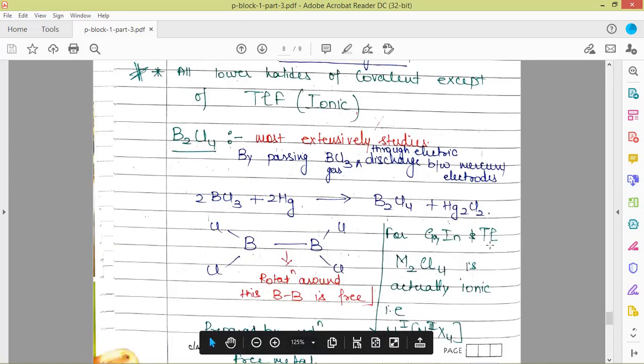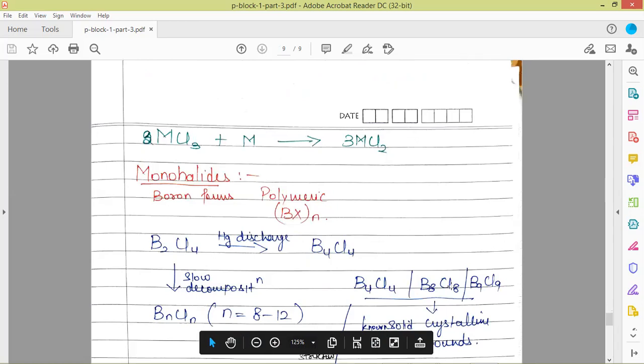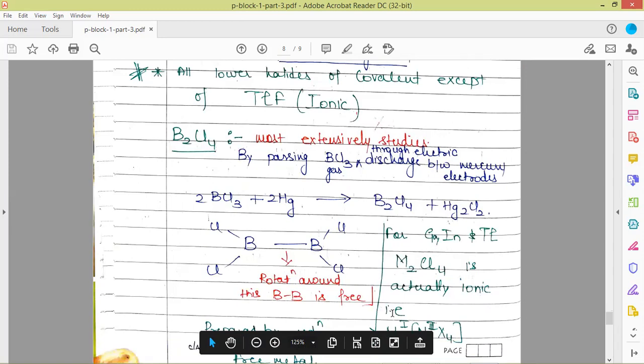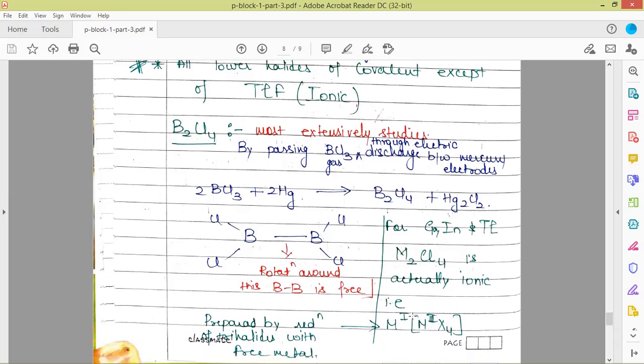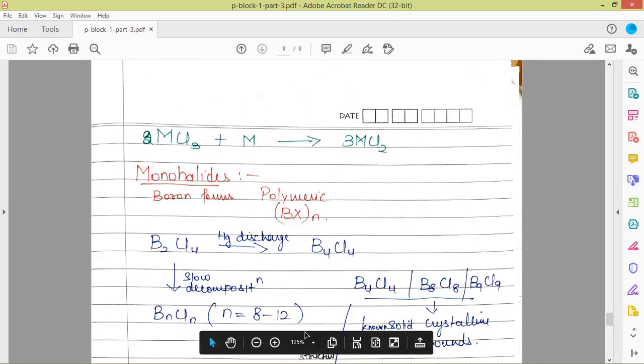So for this type of compound, M2Cl4 for gallium, indium, and thallium, these are actually ionic and they exist in this form. I have already discussed that they have the formula where one gallium is in the +1 oxidation state and the other gallium is in the +3 oxidation state. So these do not have an oxidation state of +2, which would be the average of 1 and 3, but here one metal is in the +1 oxidation state and the other is in the +3 oxidation state. So this is how these are prepared. Also, we can prepare the dihalides via the reduction of these trihalides.